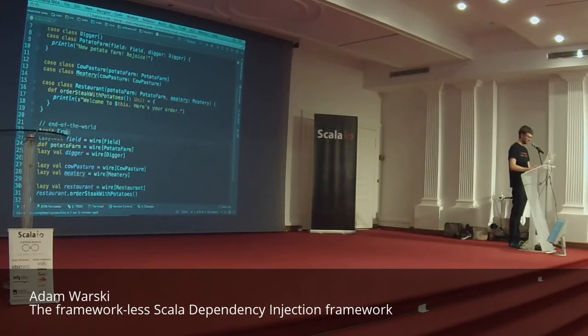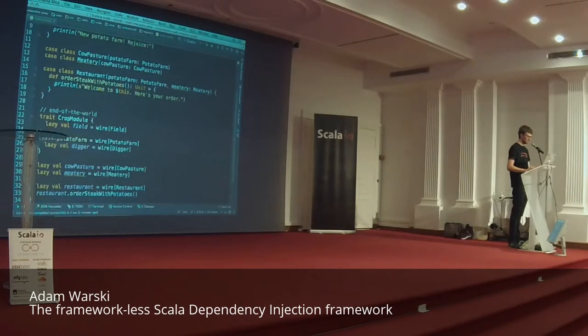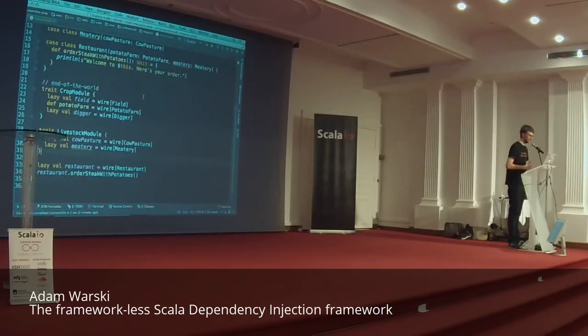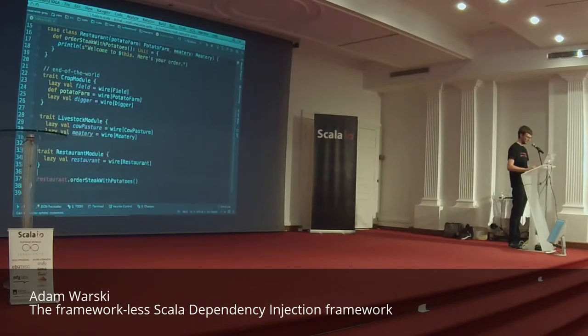So for example, we can have a crop module which defines how to wire all classes related to growing crops, right? We can have a livestock module, which handles wiring of the part of the object graph which handles cows. And we can have the restaurant module, which handles the restaurant, right? Okay. So now we can't really access the restaurant instance. We actually first need to create the application.